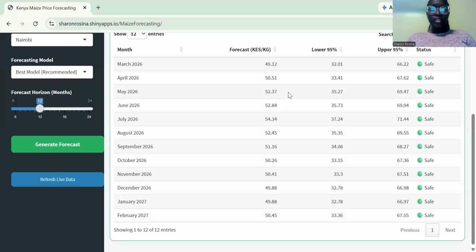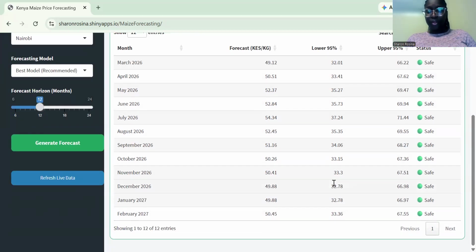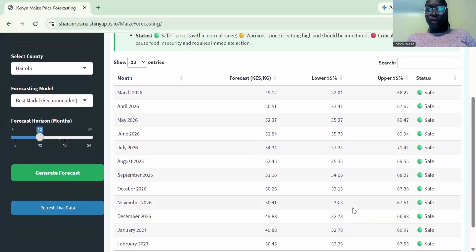Now, this forecast column, as you can see, shows our best estimate of the price. The lower 95% is the best case scenario, going to 32, 33, all the way to 33.36. And then we can also see that there is only a 25% chance the price will fall below this.